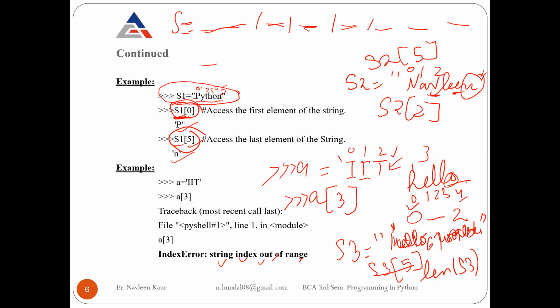So if I ask you the position of the last character, you will say 4. But if there is a long string, like this one, s is equal to 'access the first element of the string', and I ask you what is the position of the last g, you have to start counting 0, 1, 2, 3, 4, 5, 6, space 7, 8, 9, space 10, 11, 12, 13, 14, 15, space 16, and so on.